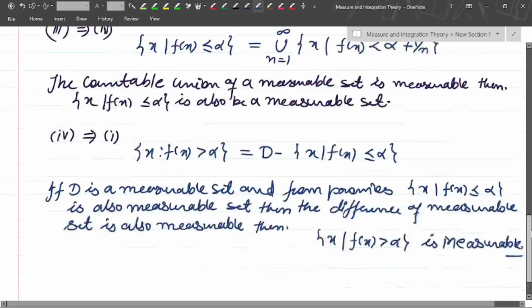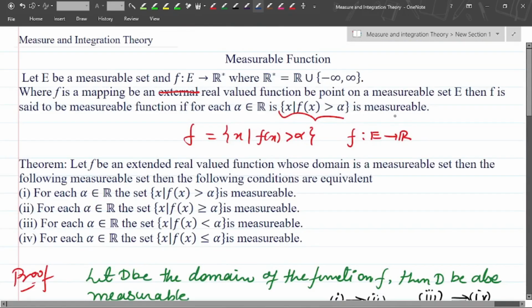So this is the theorem on the measurable function and the concept of measurable function.